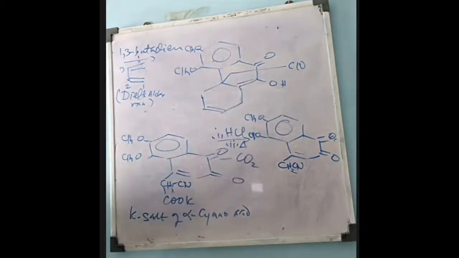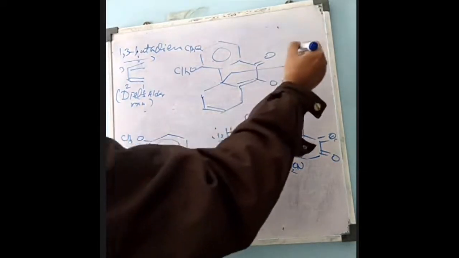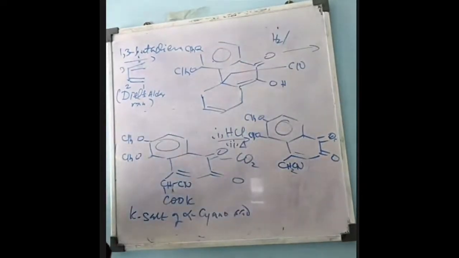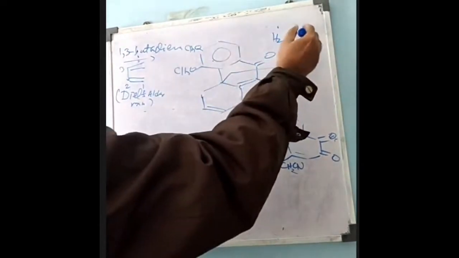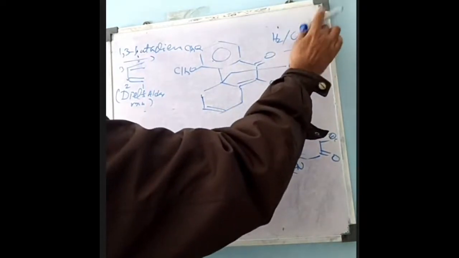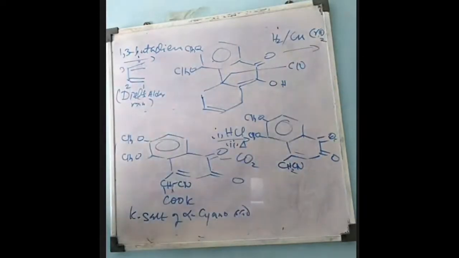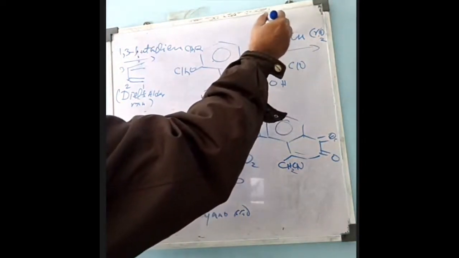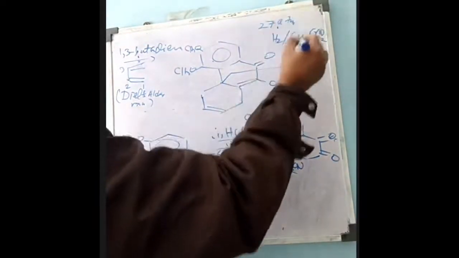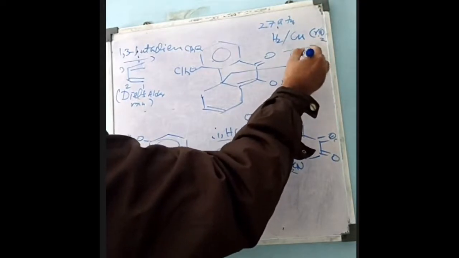And when this compound is treated with catalytic reduction, with hydrogen in the presence of copper chromite, CuCr2O4, at 27 atmospheres pressure and a temperature that we normally use of 130 degrees centigrade.